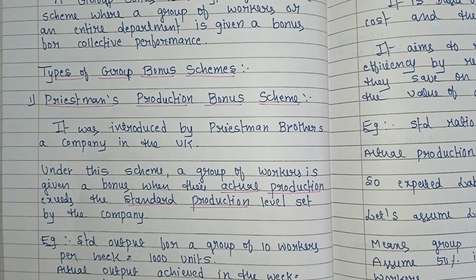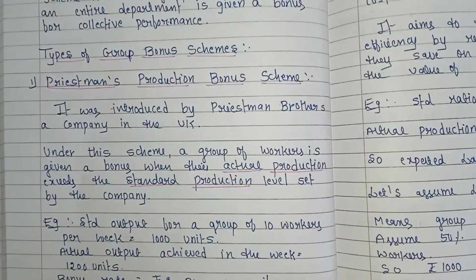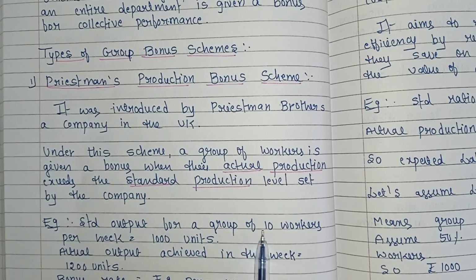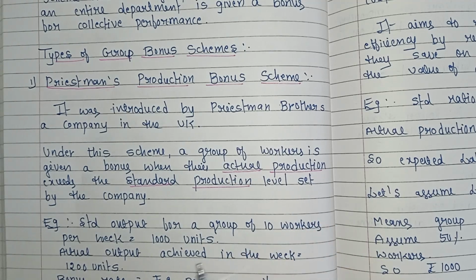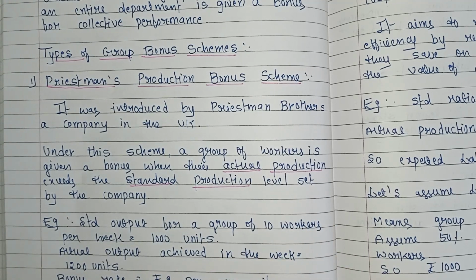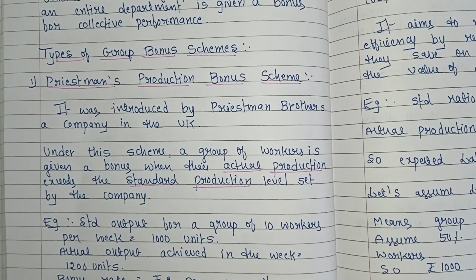Means under Priestman's production bonus scheme, as the name says, that is production. When their actual production exceeds the standard production level, then bonus is given. Clear? See here the example: standard output for a group of 10 workers per week is 1000 units. This is the standard production. But the actual production achieved in the week is 1200 units, which is more than the standard output.